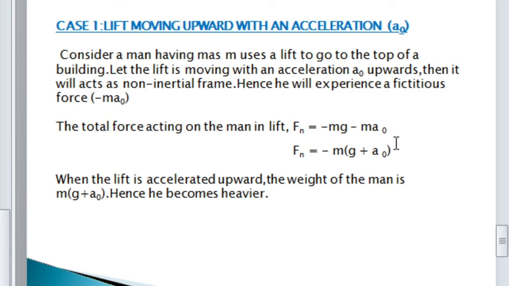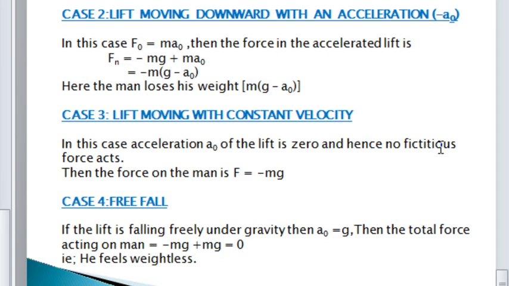Here an additional term g plus a0 comes, so the weight becomes more. In the second case, if it is moving in a downward direction with an acceleration minus a0, where minus denotes the downward direction, this second term becomes plus. So the term in the bracket denotes that the man loses his weight.